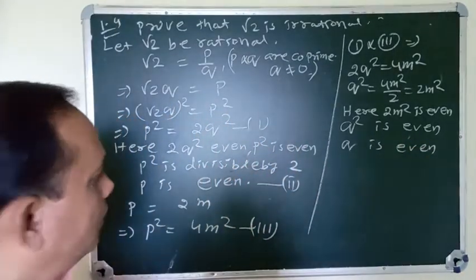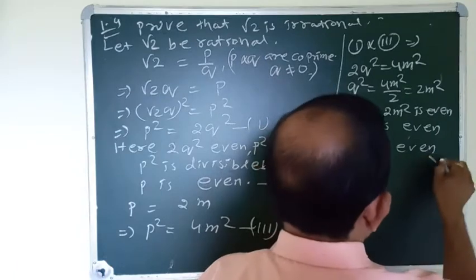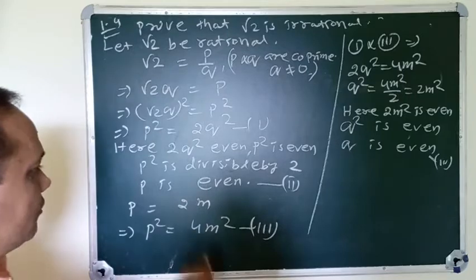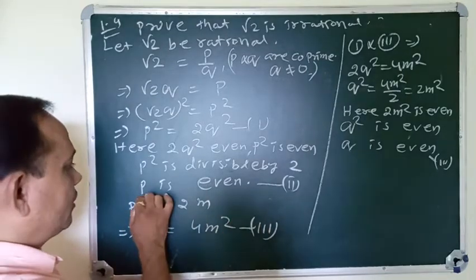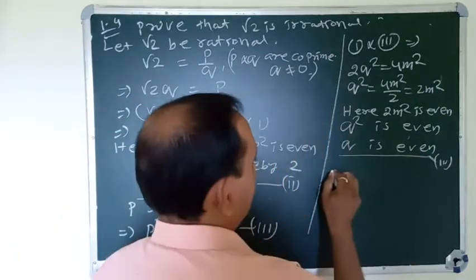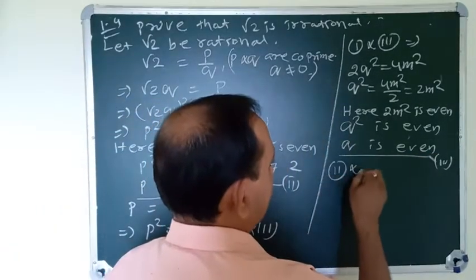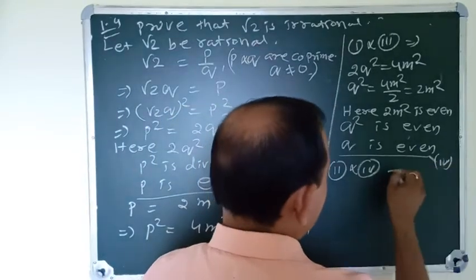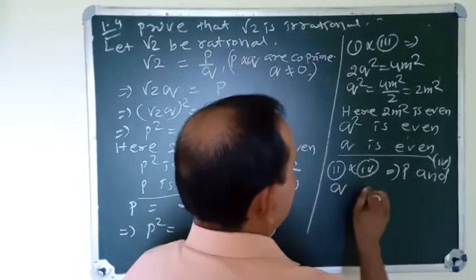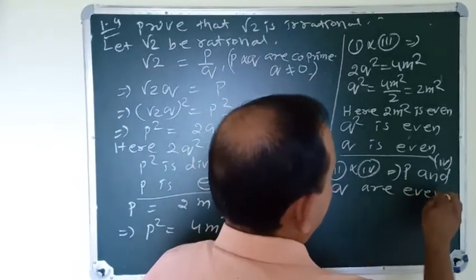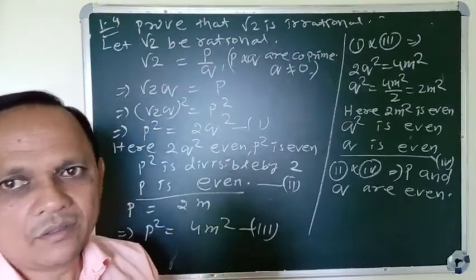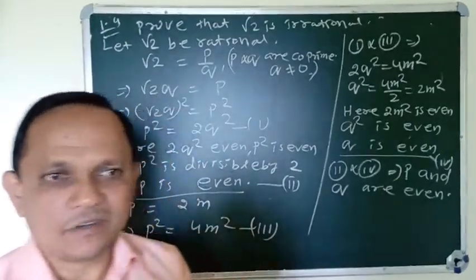So here this is the fourth. According to the second, we get p is even, and according to the fourth, q is even. Second and fourth imply p and q are both even. That means their common factor is 2. When any two numbers are even, then a common factor is 2.